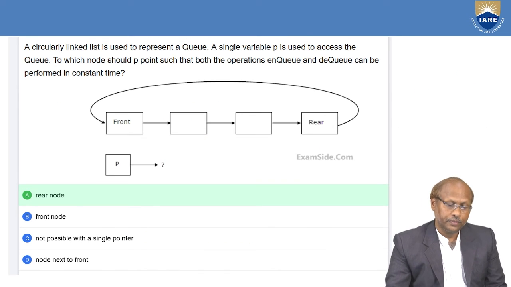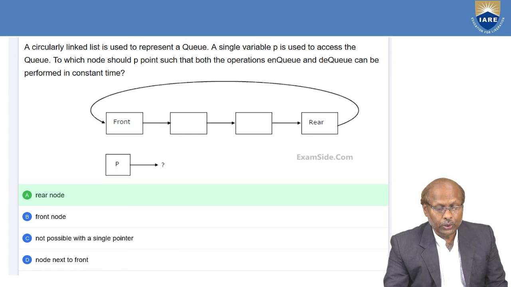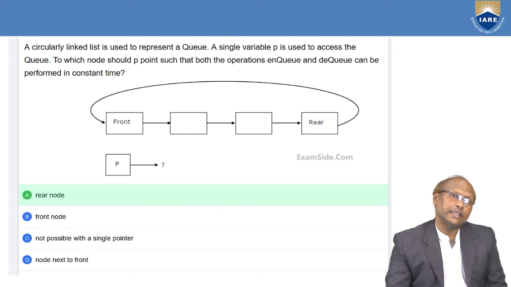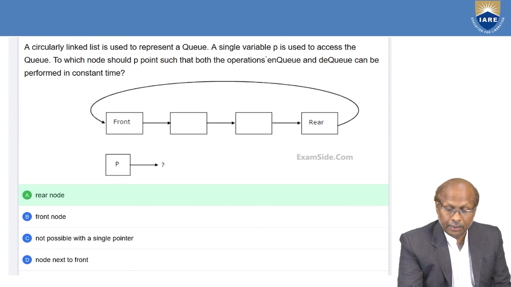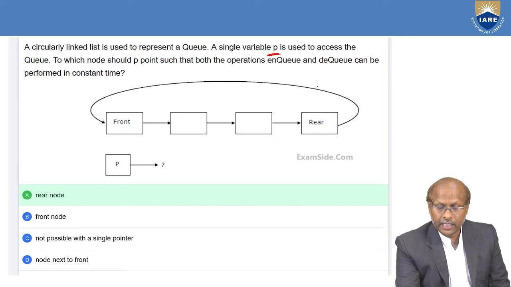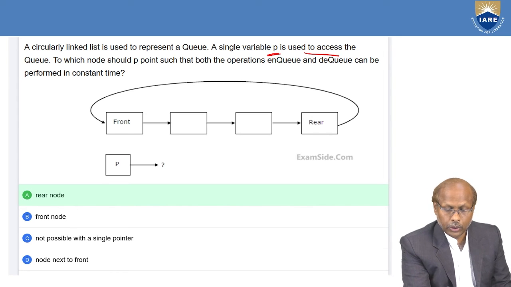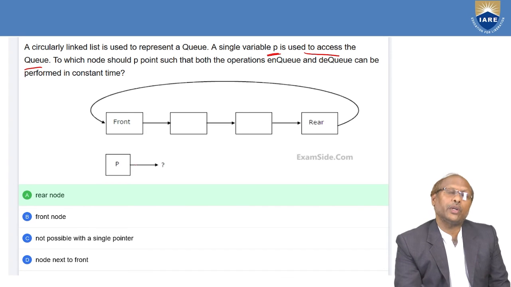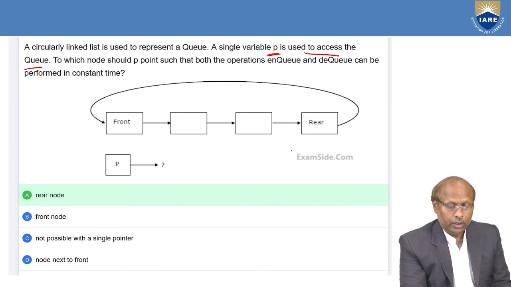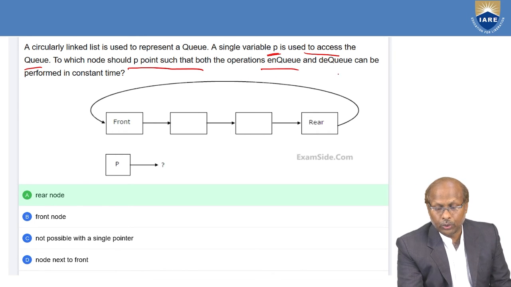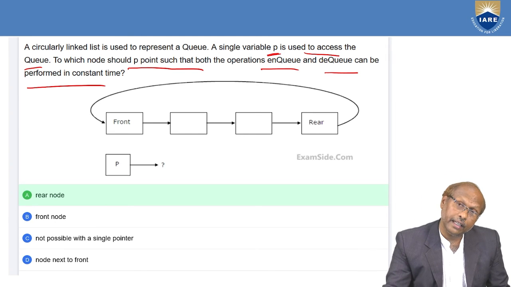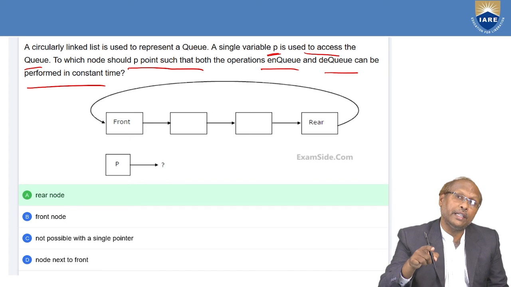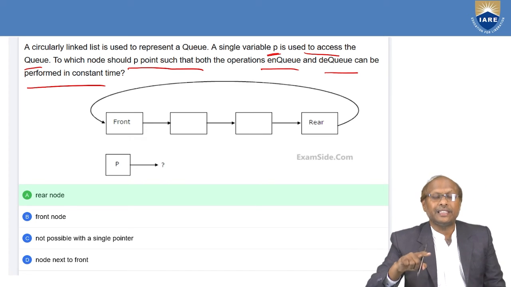Then another question. A circular linked list is used to represent a queue. That means you are using a circular linked list as a queue. With a single linked list, a single variable P is used to access the queue. That means using P, you have to access the elements of the queue. To which node should P point? Both the operations enqueue and dequeue can be performed in constant time. So now you have to find the position where P should point, where you can do both operations, insertion as well as deletion.